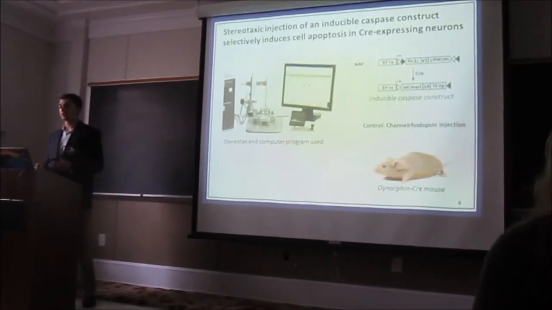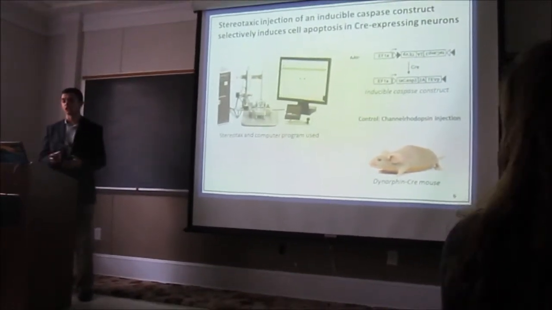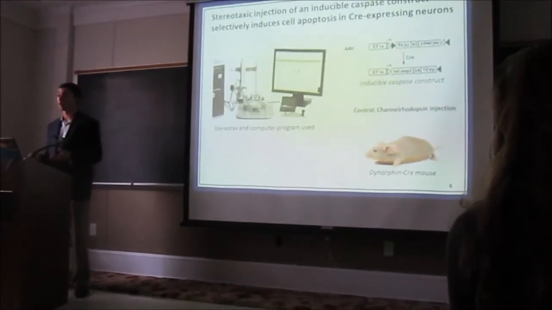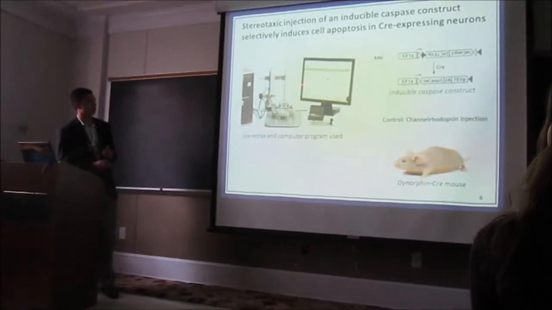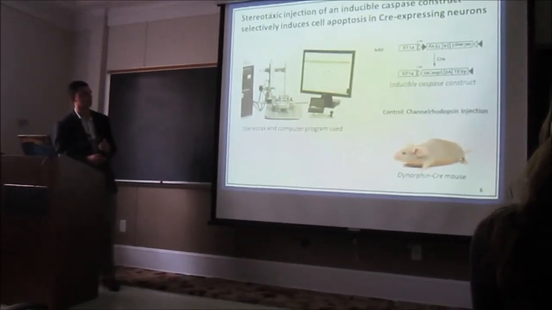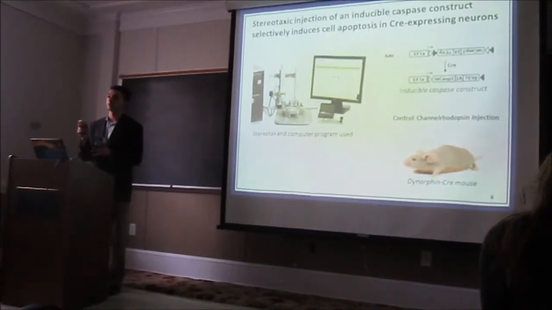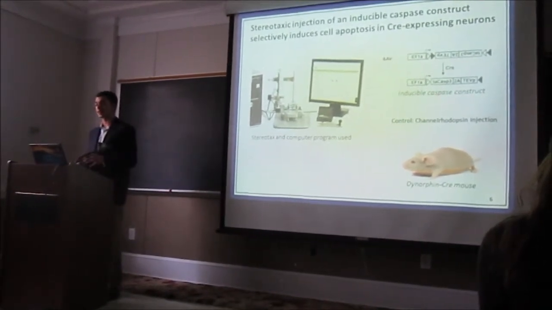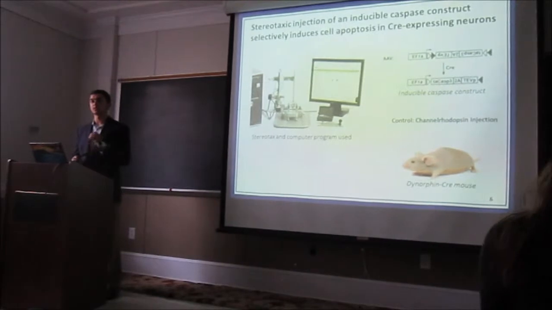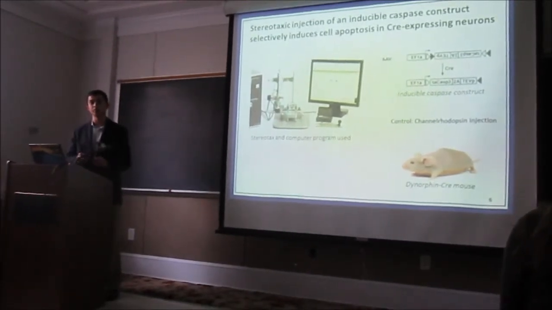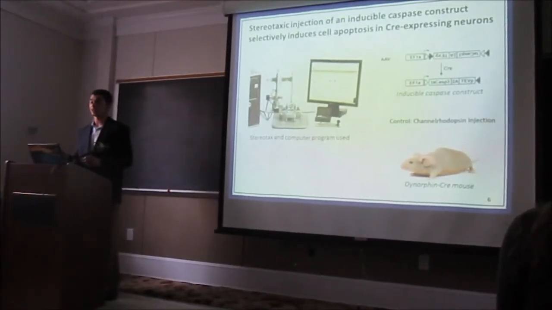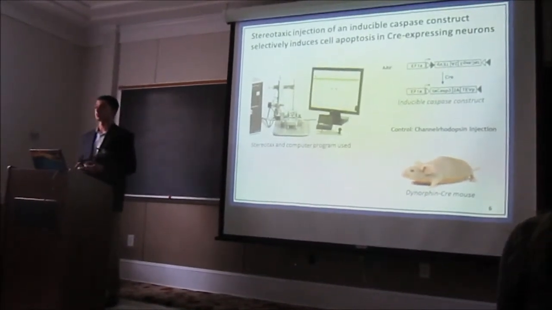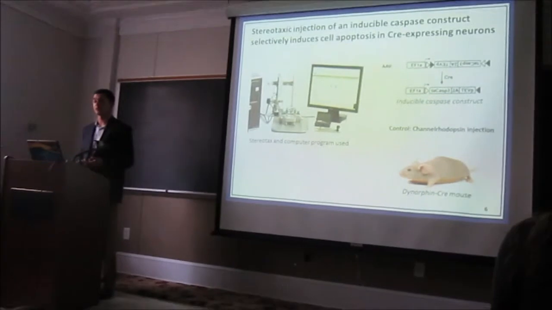The first of those two methods involved me stereotaxically injecting an inducible Cas-based construct into the BNST of Dynorphin-Cre mice. Using this equipment here, a stereotax and computer software, I was able to very precisely inject this Cas-based construct into the BNST. The idea is that this construct selectively induces cell apoptosis in Cre-expressing neurons. And since we're using Dynorphin-Cre mice, this is essentially causing apoptosis of Dynorphin-expressing neurons in the BNST.